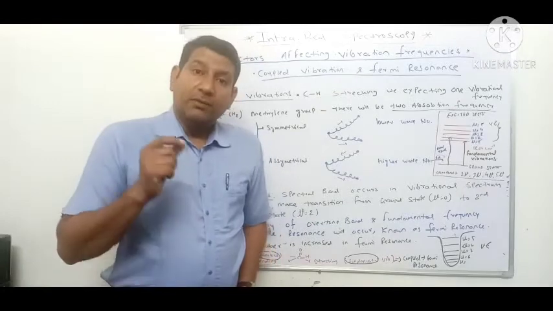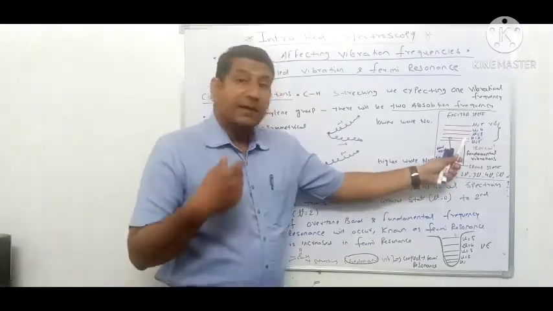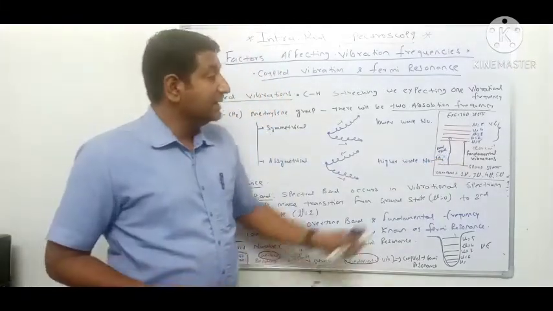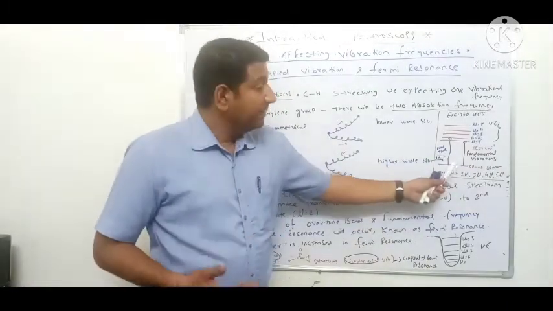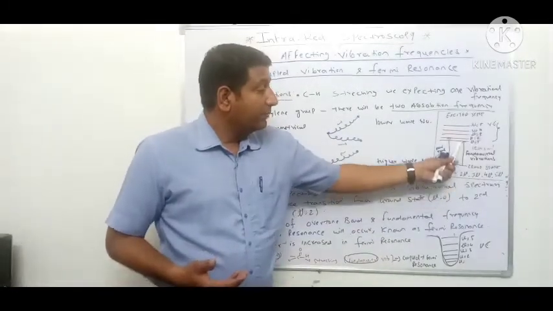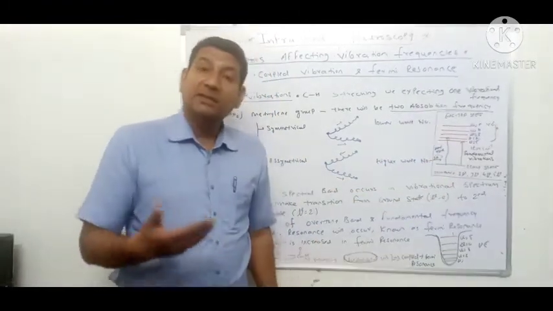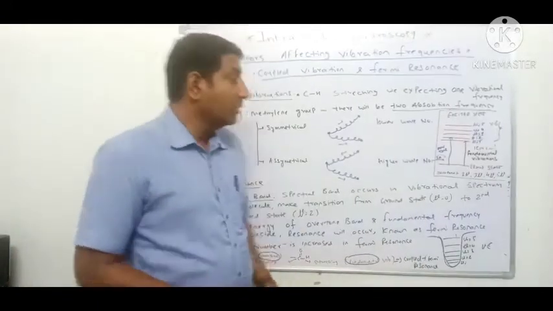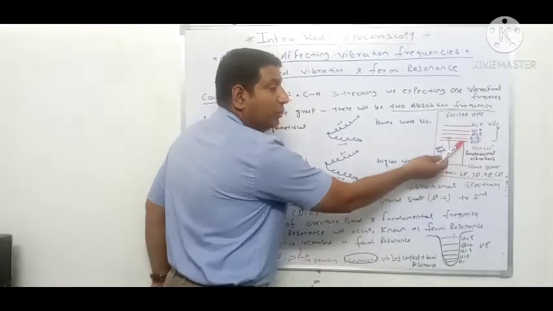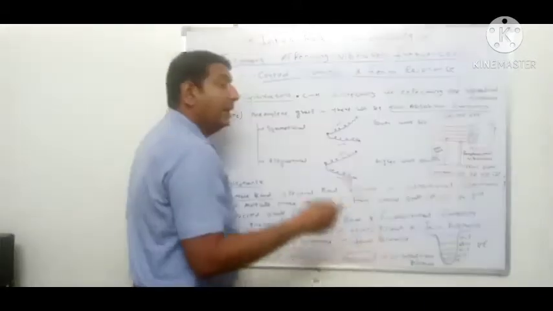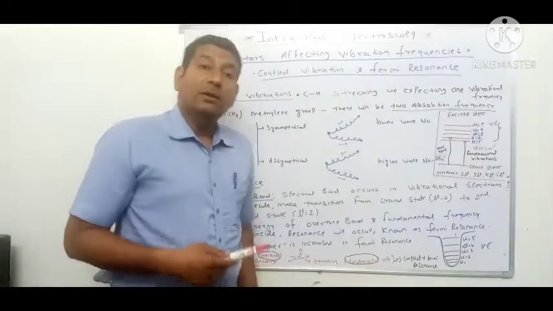Now when this molecule will jump to another excited state, that is another level of excited states, let us say nu is equal to 2, then this transformation of a molecule from fundamental vibration to another higher vibrational energy state is known as overtone. So when our molecule jumps from ground state nu is equal to 0 to nu is equal to 1, it is known as fundamental vibration, and when it jumps from nu is equal to 0 to nu is equal to 2, it is known as overtone vibration.